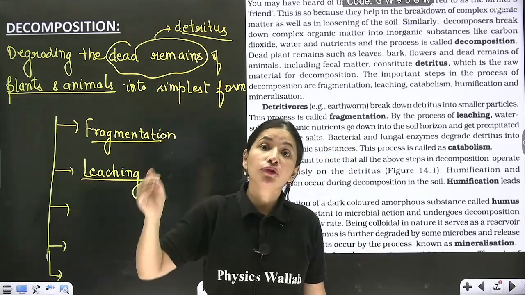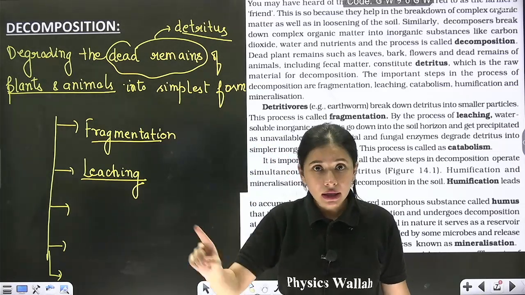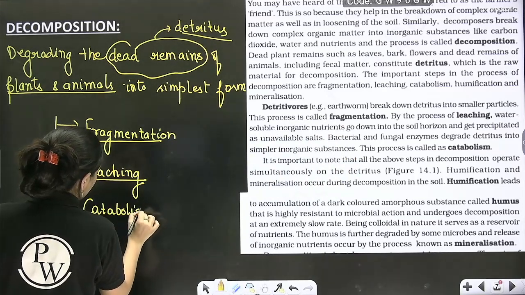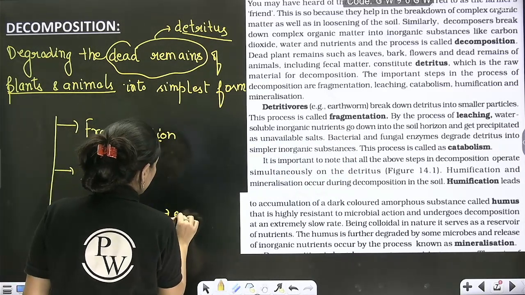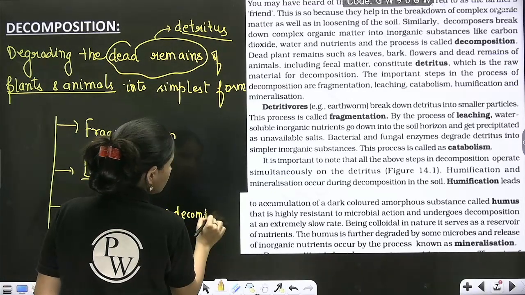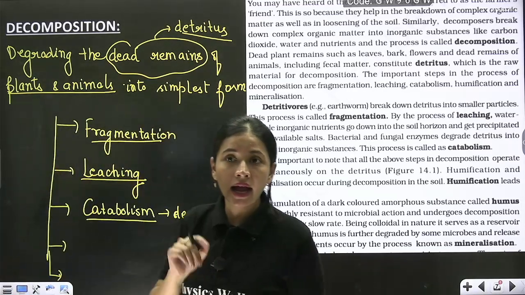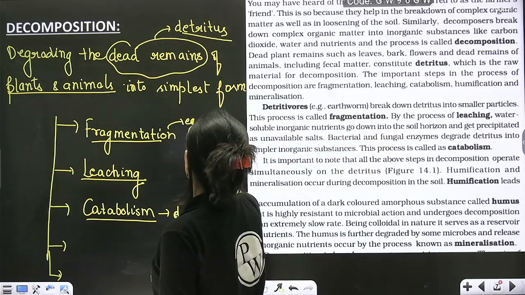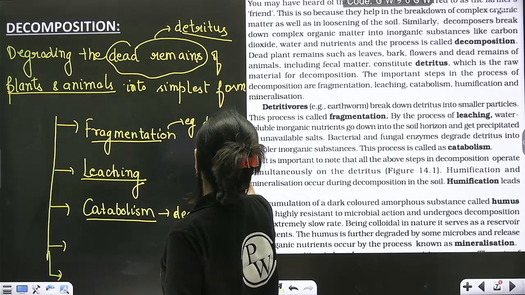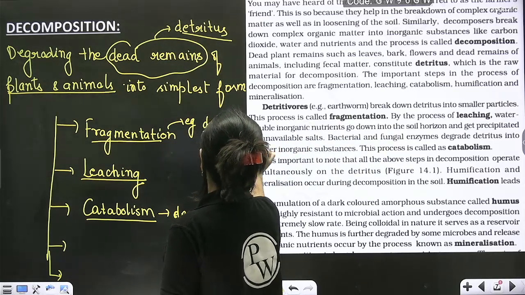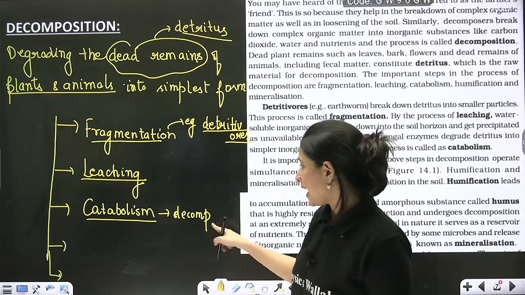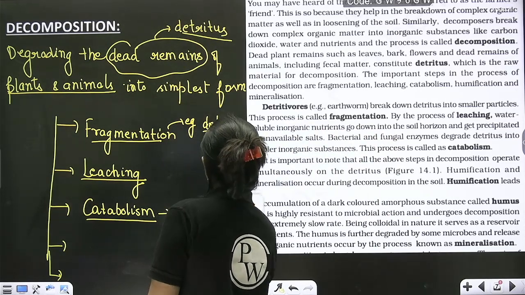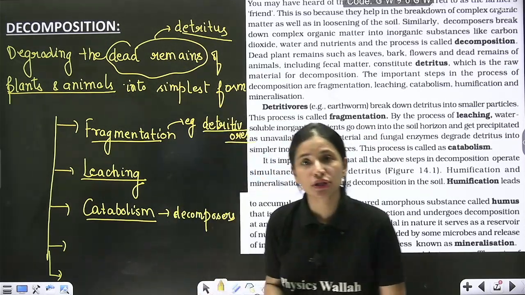Now whatever remains on the surface, that simple organic substance which is insoluble, which does not percolate down, undergoes further degradation. So third step is catabolism, and it is done with the help of decomposers like bacteria and fungi. Whereas fragmentation is done with the help of detritivores, correct? Whereas catabolism is done with the help of decomposers like bacteria and fungi.